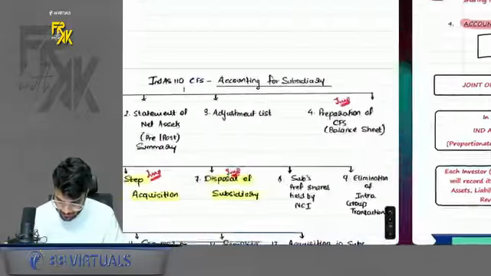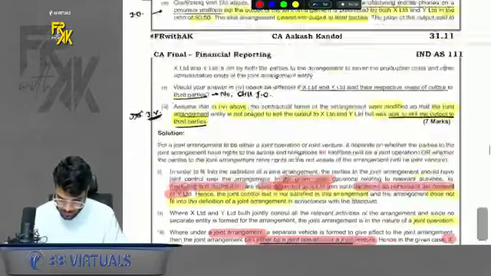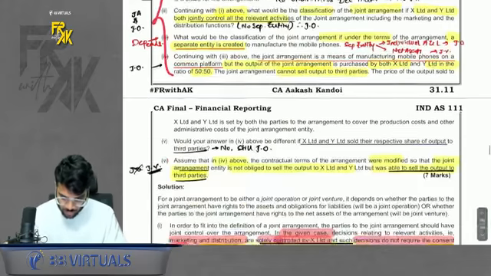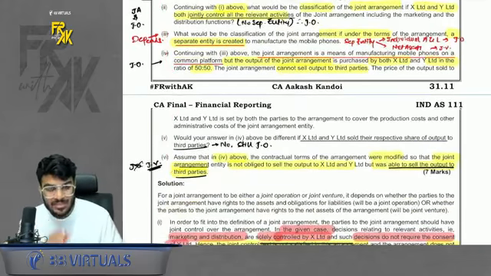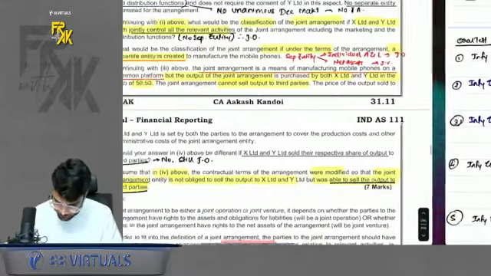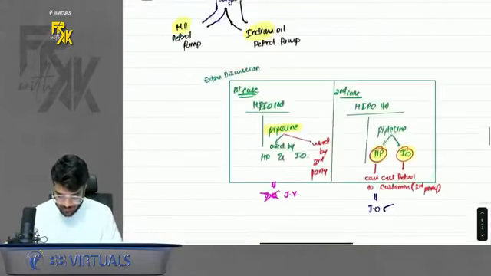To understand this better, we did one question also. Remember this question, question number 2. This is an LDR question. I would request you to go through this question. The examples which I just gave are a part of this question only. A very good question. Anyways, so this was till the definition of JA.